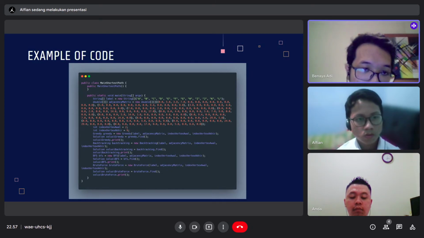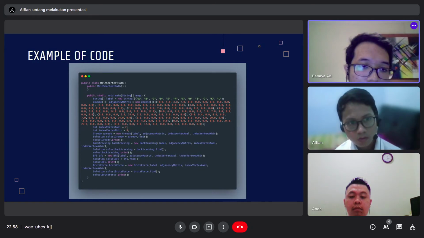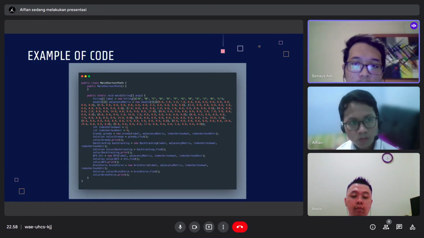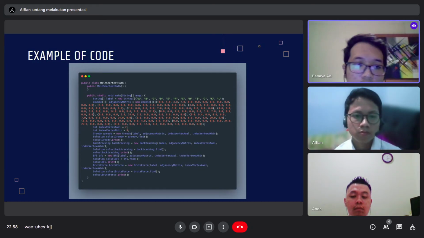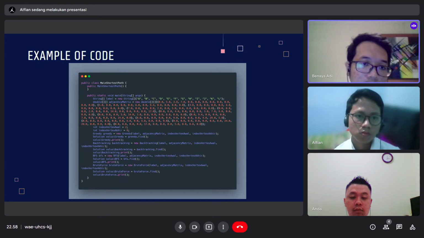And then int index vertex awal and int index vertex akhir is some misclick too. So the index vertex awal should be 3 because D is on index 3 of the array, and then K is the last vertex, which means index 10. Okay, next.